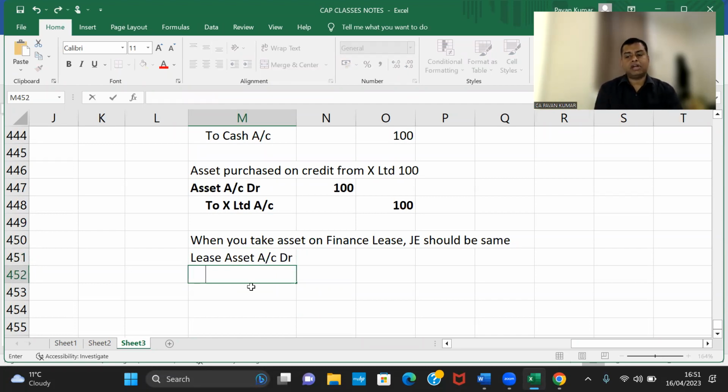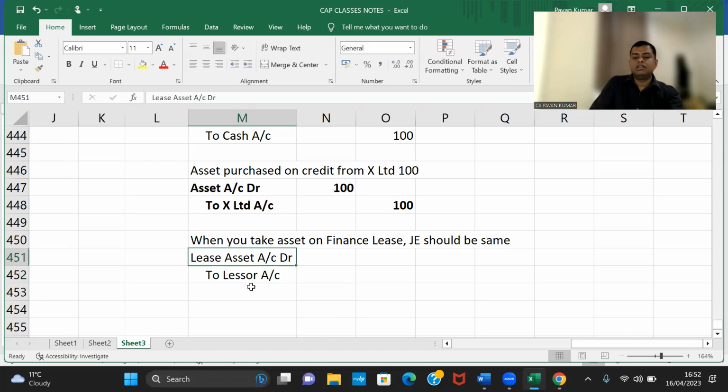I have 10 lorries, but out of 10, 9 are mine and one is on finance lease, so I have to show it separately as lease asset. Two, X Limited is not a creditor who sold assets to me on credit, rather he's a lessor. So lessor account, X Limited only, I'll put 100 rupees. But Pavan sir, shall I put 100 here? No.